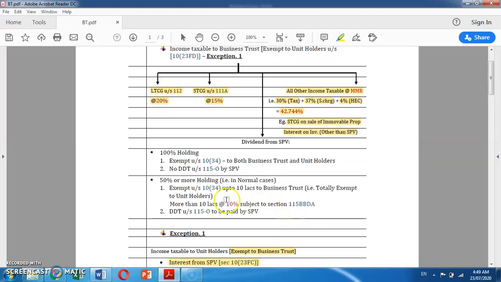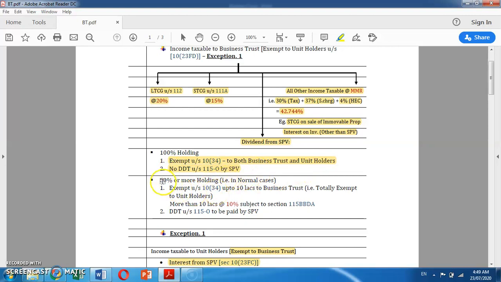Now moving further, when a business trust is holding 100% in a SPV, then any dividend declared by such SPV is exempt under section 10(34) to both the business trust and unit holders, and in such case no DDT is to be paid by SPV under section 115O.